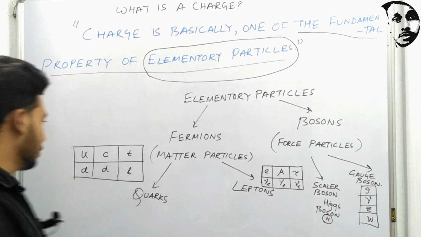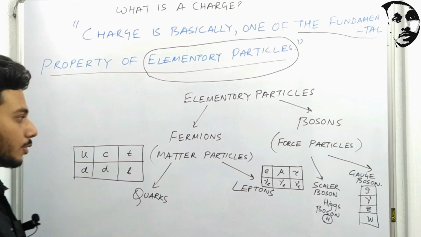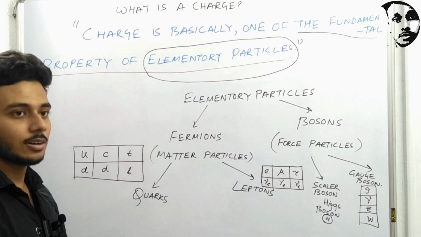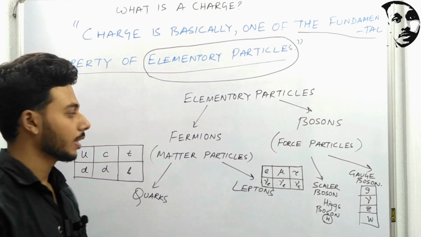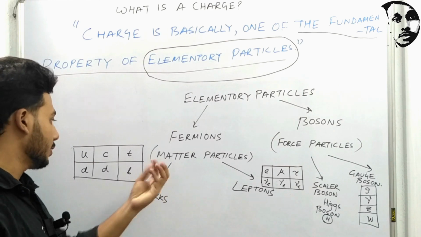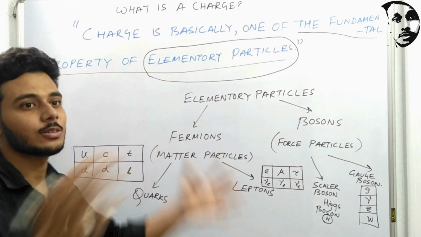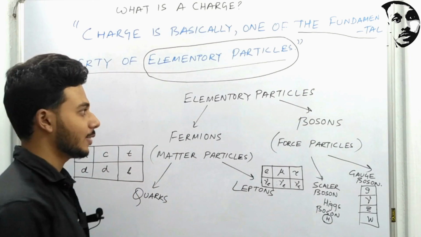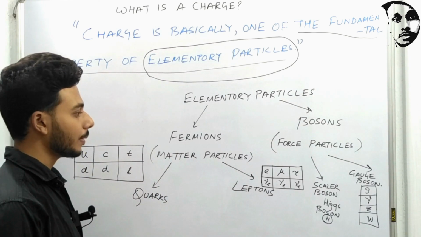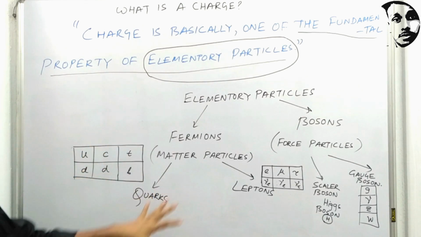The up and down quarks make the proton and neutron, and the electron is one of the leptons. They join together to form an atom, then a molecule, then the whole entire universe. So it's quite remarkable. These are the very basics of the elementary particles.